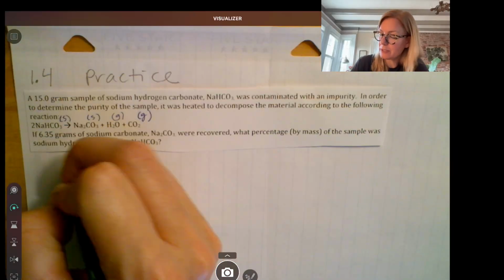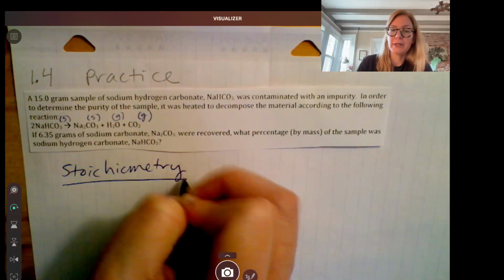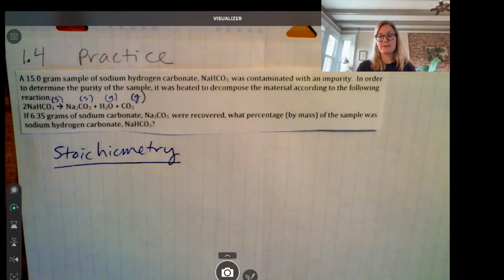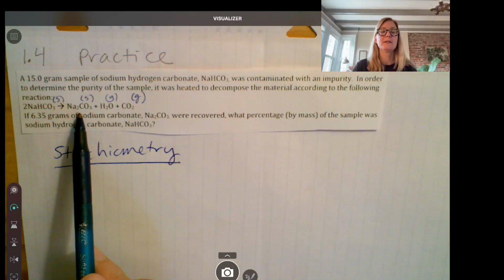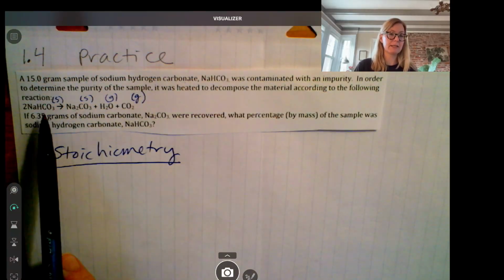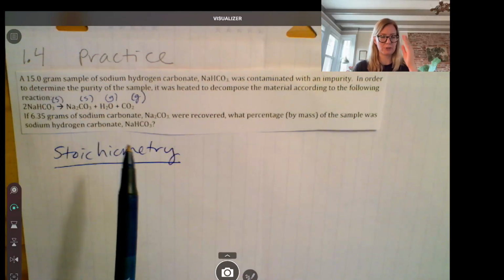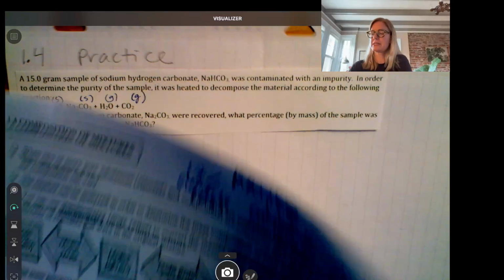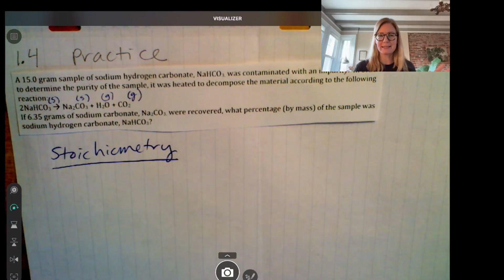So we're going to use stoichiometry. Stoichiometry is when we take the mass of one thing, in this case we know the mass of Na2CO3, to figure out the mass of another thing in a chemical equation. So if you're doing stoichiometry, you'll always have a chemical equation to look at. Essentially the flow chart, which you see right here, I want us to copy this down again, okay? I'm going to write it slightly different.